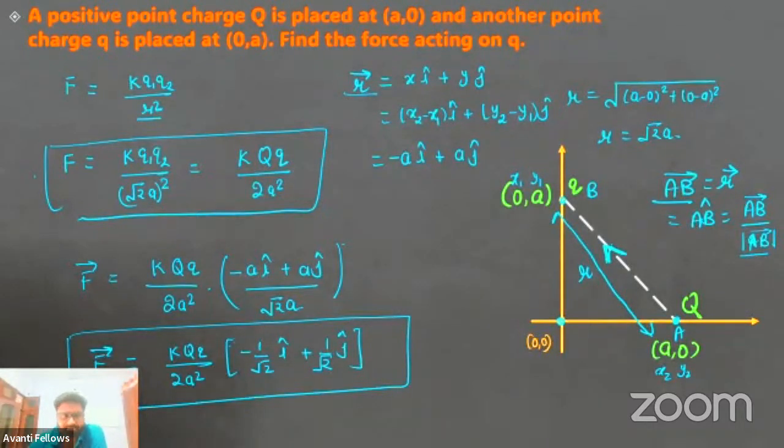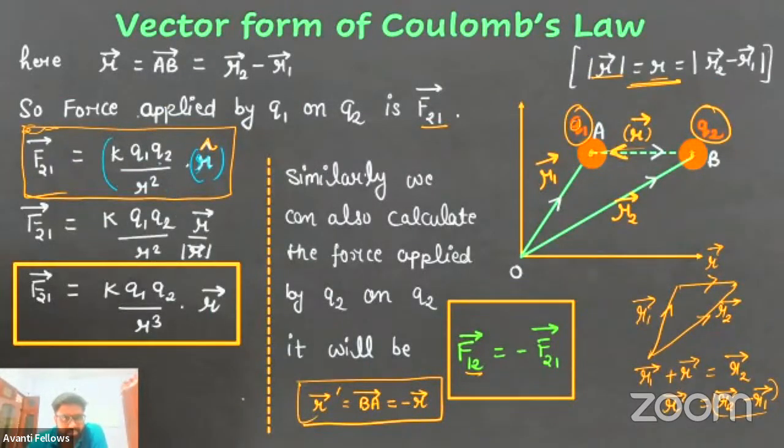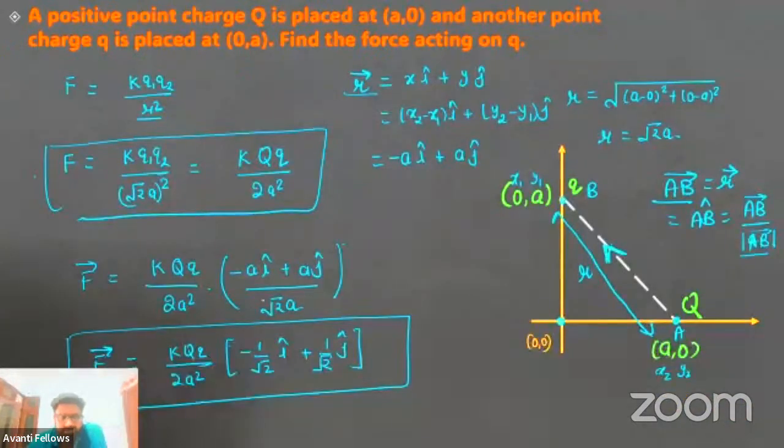Look, it's very simple. What do you need to calculate the force in vector form? The magnitude of the force and the direction vector. Direction vector, how will you get it? You need to join the two charges, and that line is nothing but the direction vector. Okay? So we know that if Q applies force on q, it will be away, because both the charges are the same. So there will be a repulsive force. So q tries to move away. That is why the direction is towards q. Okay? This is the line joining.